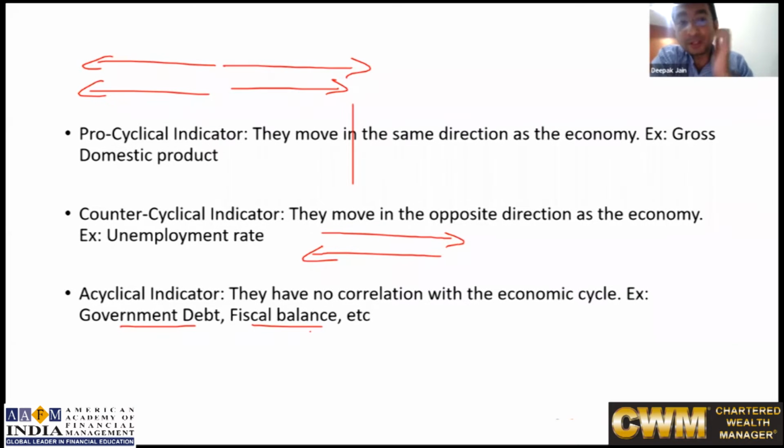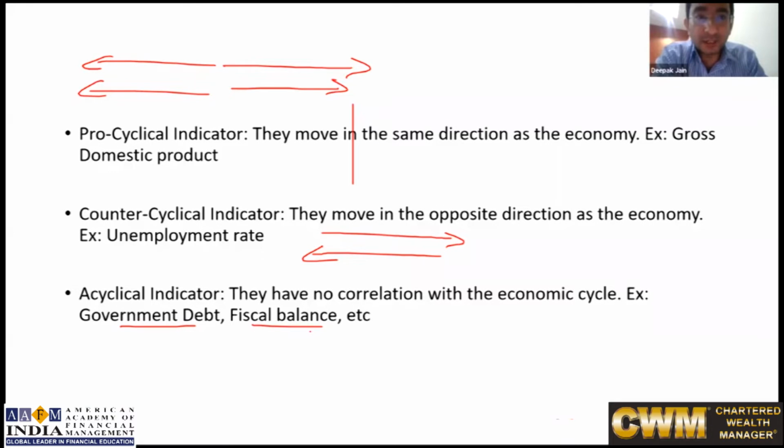Sometimes the government borrows money just to take care of the excess liquidity. It is not that the government needs money. RBI will issue the bonds not just because the government needs money. RBI may just issue the bonds in order to reduce the liquidity from the market. So there are certain measures where government debt increasing doesn't mean that the economy is bad or going good. Today, because of the pandemic, because of the current situation, there are certain measures that have been taken. It doesn't mean that it holds good every time.